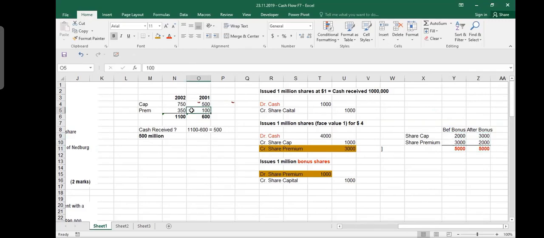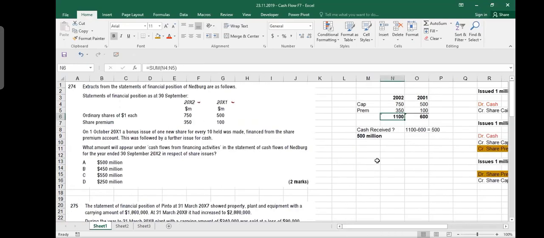But here, premium is also increasing, which means we offered some rights issues, and capital is also increasing. So whatever is the increase, from here to here, in a bonus issue they keep both before and after amounts equal. If it had been only a bonus issue, then 2001 and 2002 total equity would have been the same. So the difference in equity is actually the financing cash. So the answer is 500 million.